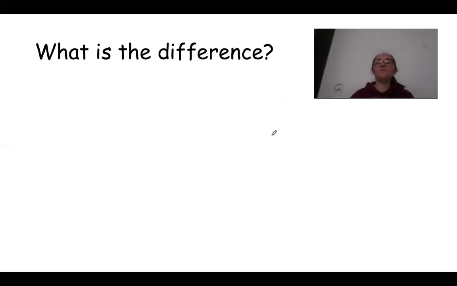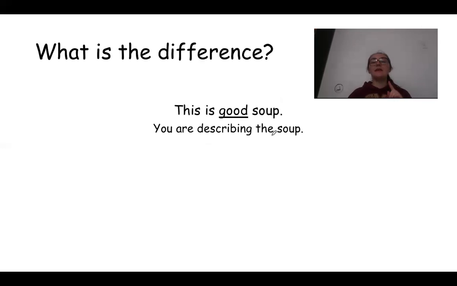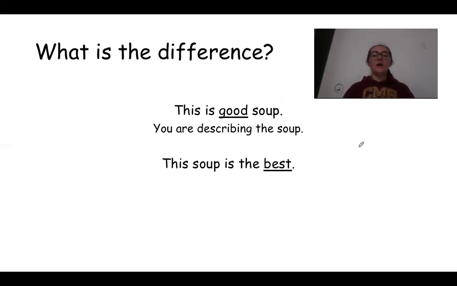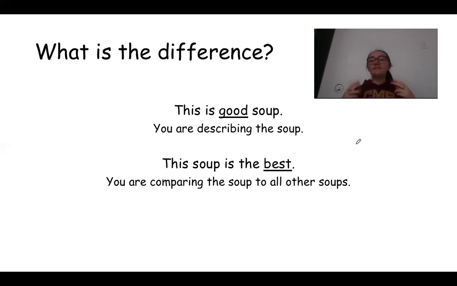So what is the difference between good and best and bad and worst? If you say, this is good soup, that means you are describing the soup. You are only talking about the soup that you're eating. But if you said, this soup is the best, you are saying that that soup is the most delicious.